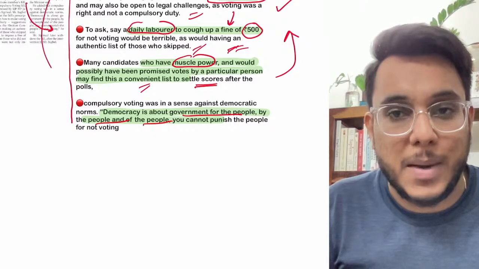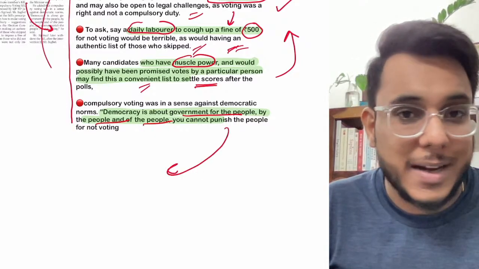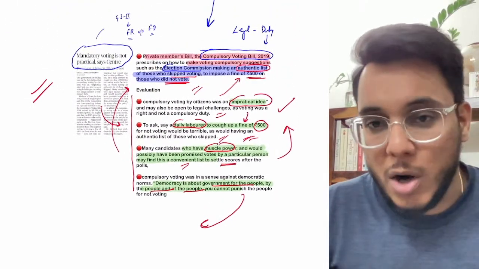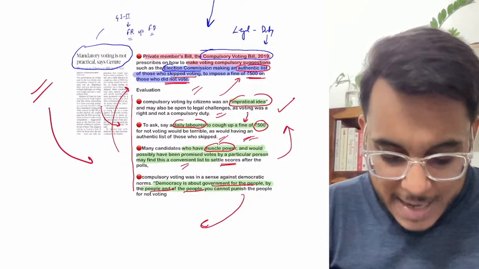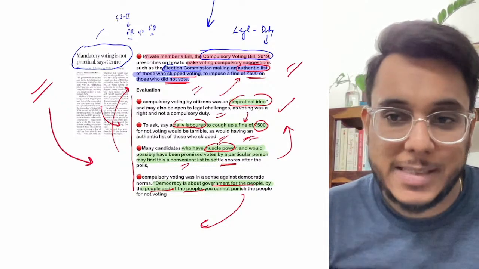Moreover, when we talk about democracy, it is about government for the people, by the people, and of the people, and how can you punish the people for not voting? So it is not a very democratic kind of thing. So therefore, guys, such a bill is not needed, and such a bill might go against the democratic principles. So this is the issue that has come here.